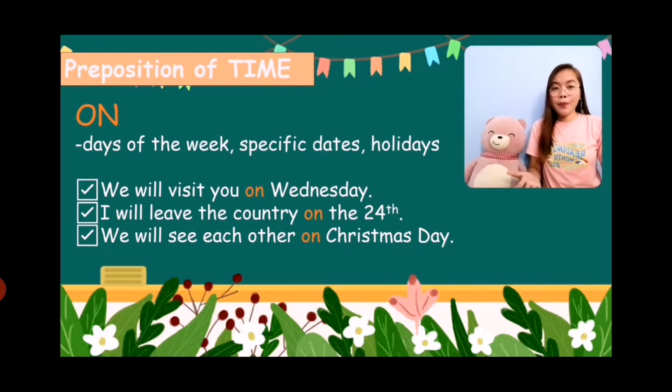Next, how about the preposition on? We use this one for the days of the week, specific dates, and holidays. So this is more specific compared to in. In is more general. On is more specific. For example, we will visit you on Wednesday. Wednesday is a day of the week, so we used on. Next, I will leave the country on the 24th. The 24th is a specific date, so we used on. Next, we will see each other on Christmas Day. Christmas Day is one of our holidays, so we used on.